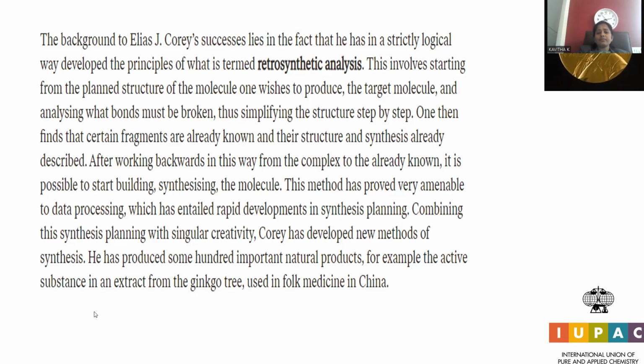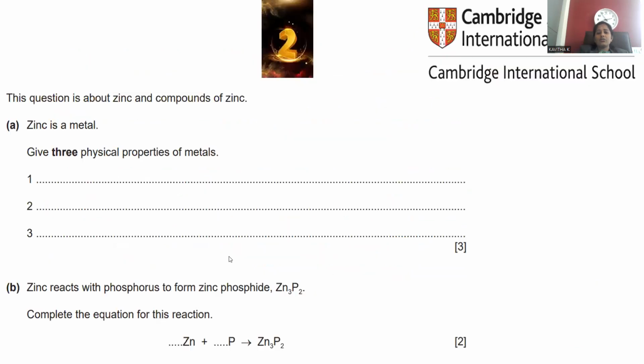This is the way. Whatever things already exist, those complicated things are fragmented in such a manner that new pathways open up for the synthesis of new, unique types of materials with high pharmacopotency. That is the kind of research objective to go with the new pathways as well. This is the way retrosynthetic analysis was carried out by Elias J. Corey. Hence, it was accorded the prestigious Nobel Prize.